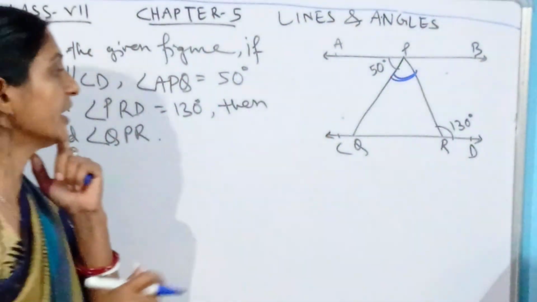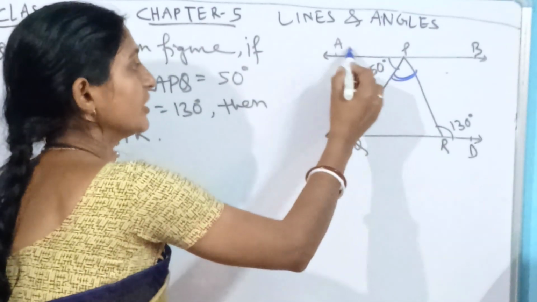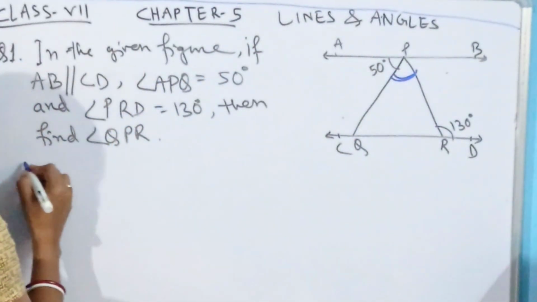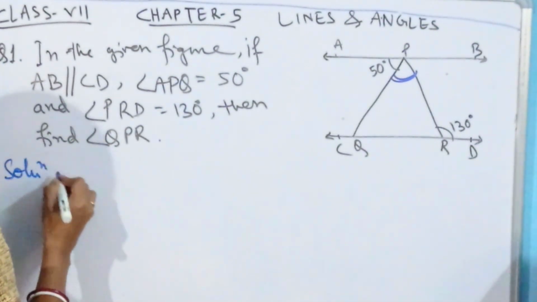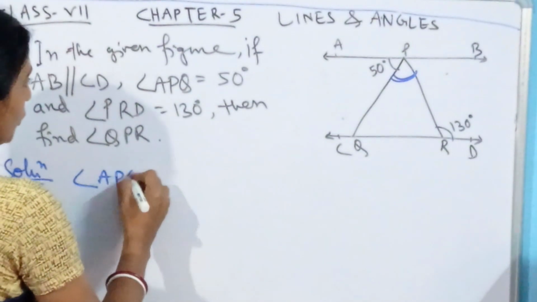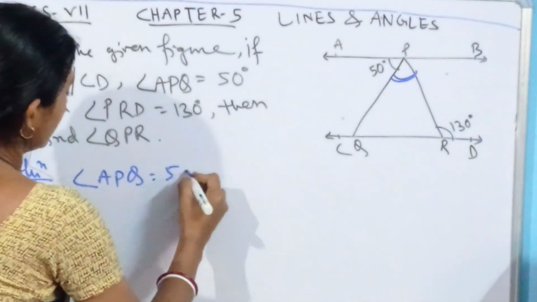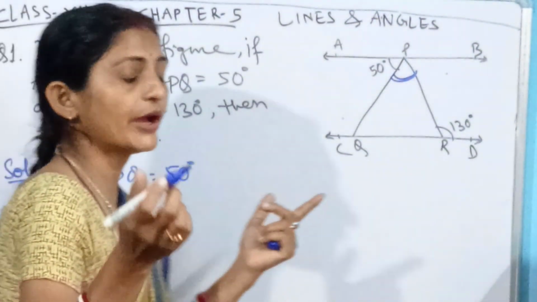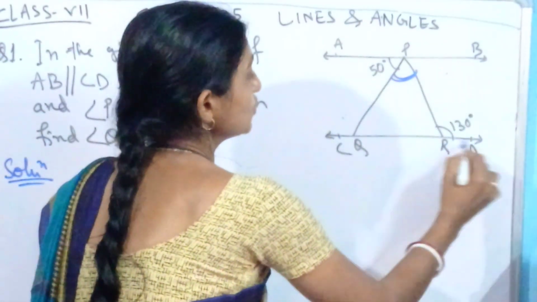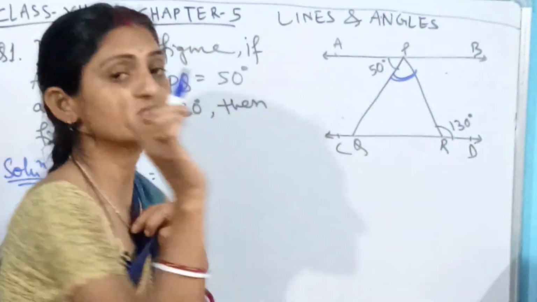First thing, it is given that angle APQ is 50 degrees. Let's come to the solution. Here angle APQ is given as 50 degrees. Now we have to search for the relation. Here AB is parallel to CD and PQ is the transversal.